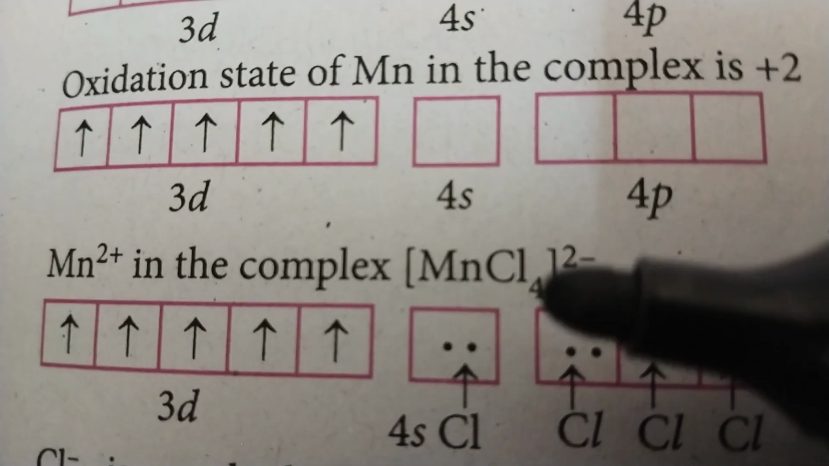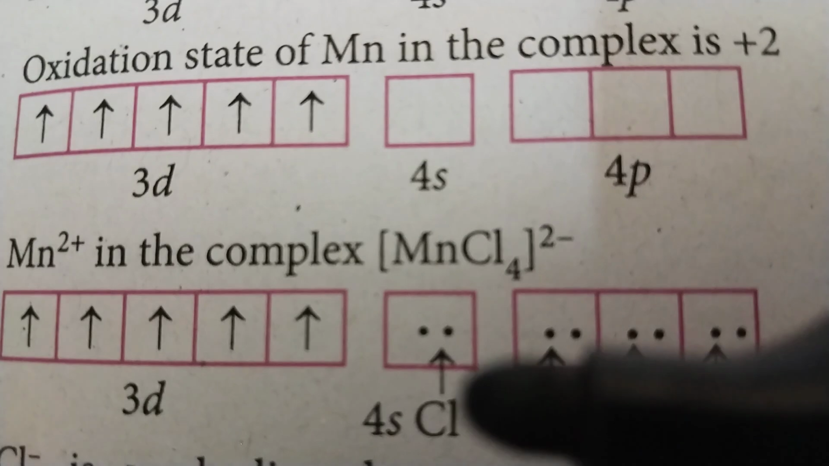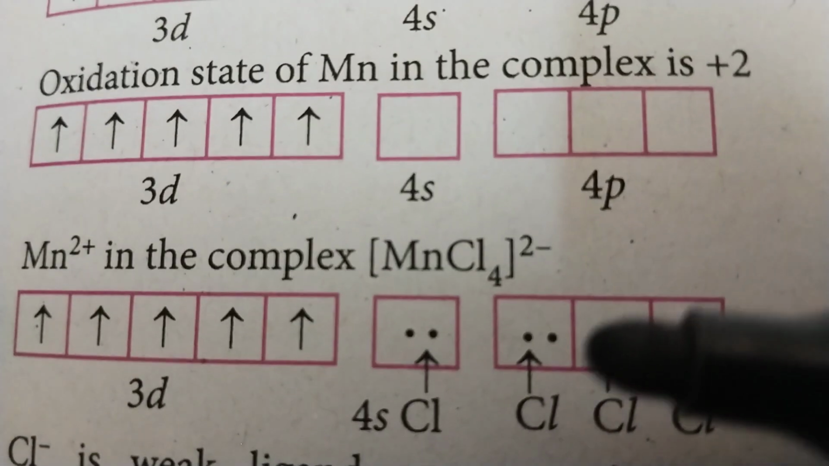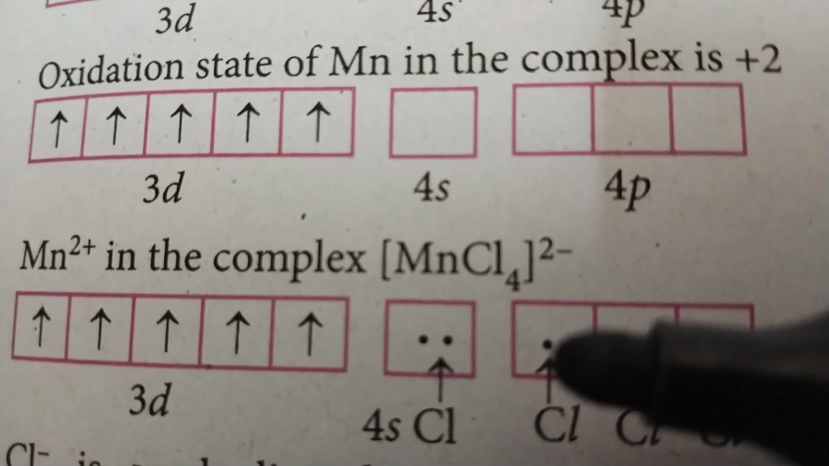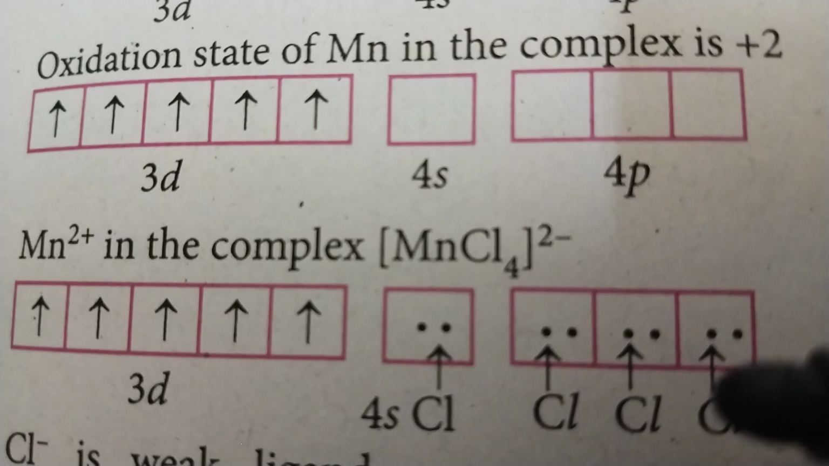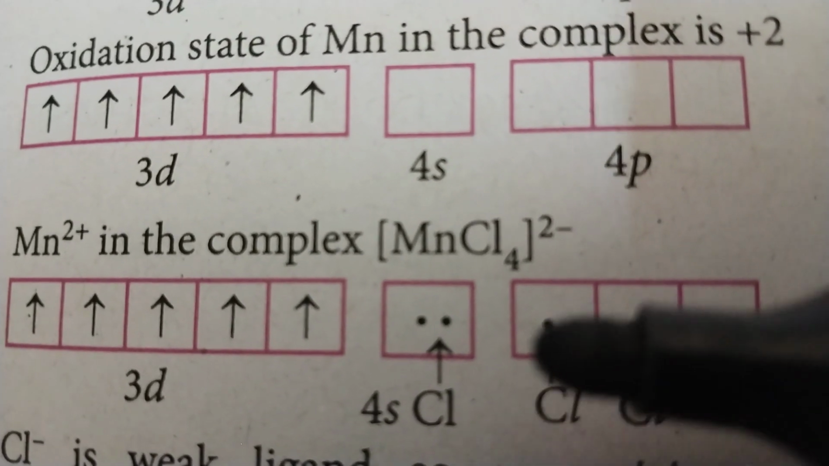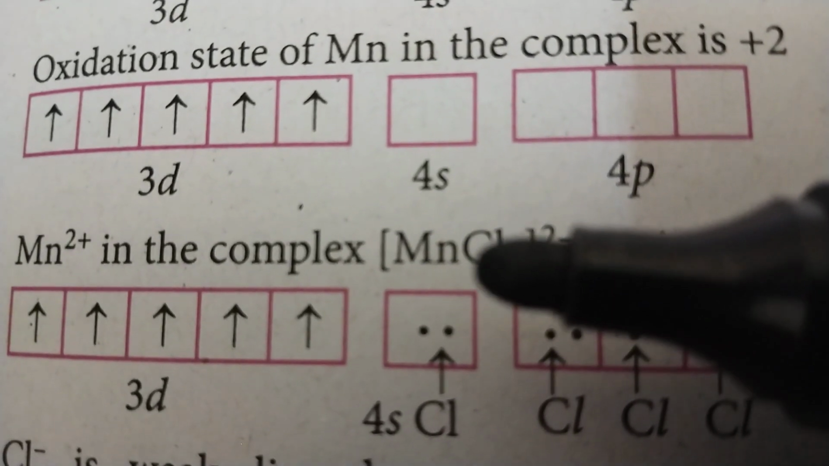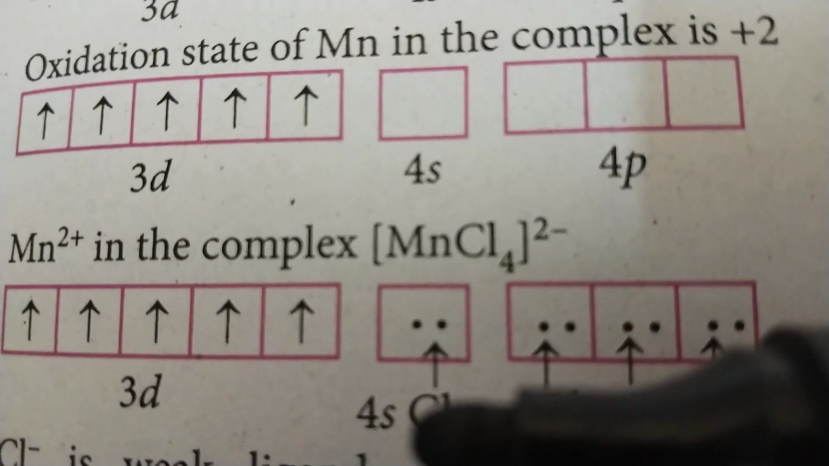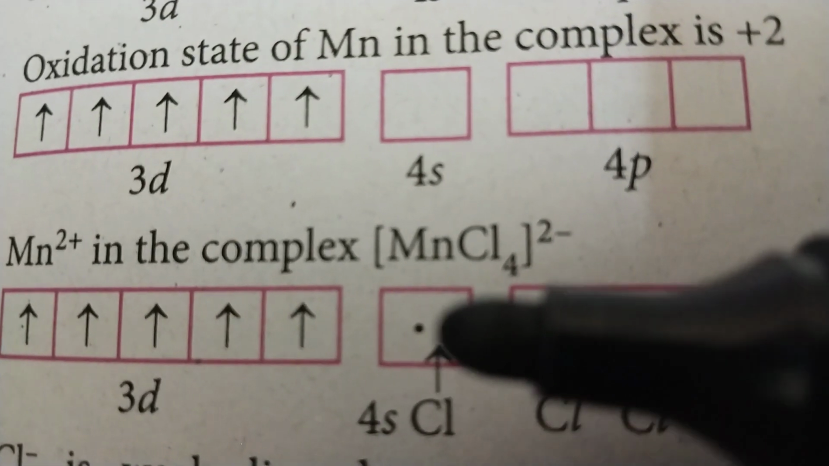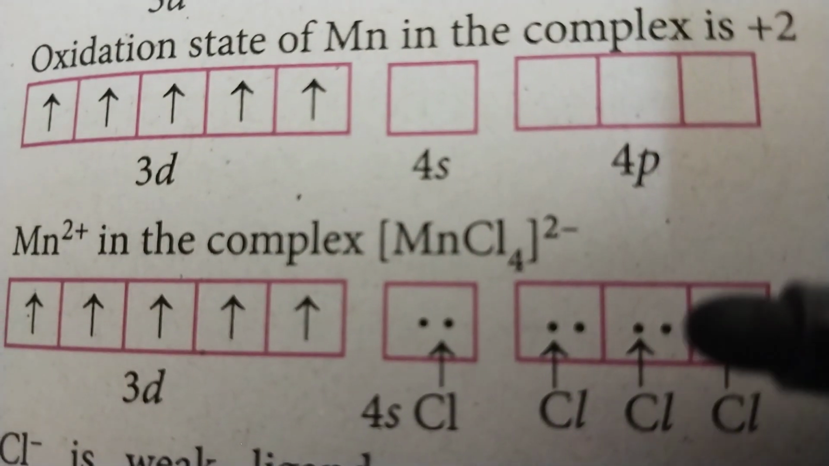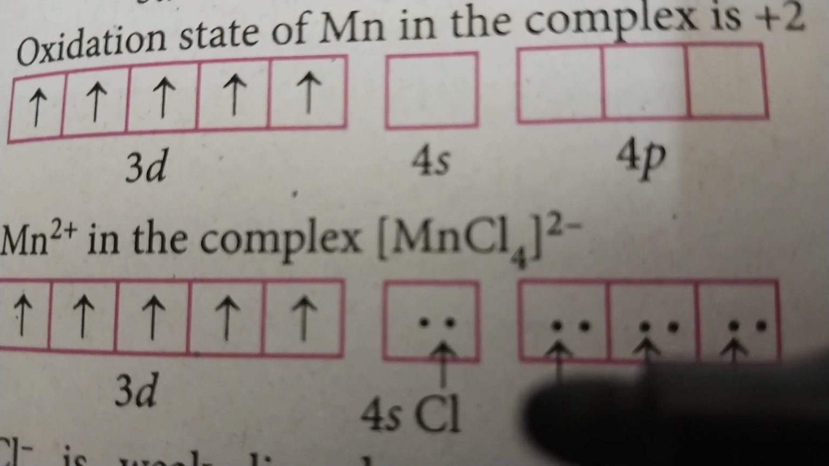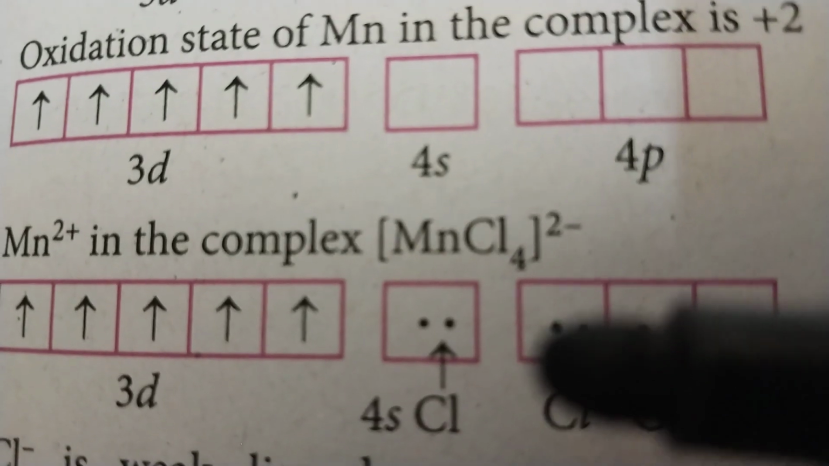We have 4 ligands. Each ligand will contribute one lone pair. So here the s orbital, one lone pair. Here 3 p orbitals are there, 1, 2, 3. Each chlorine contributes one lone pair, here one lone pair, here one lone pair. Total we have 4 ligands. So one chlorine contributes here one lone pair, here one lone pair, here one lone pair, here one lone pair. So total 4 chlorine atoms contribute 4 lone pairs.